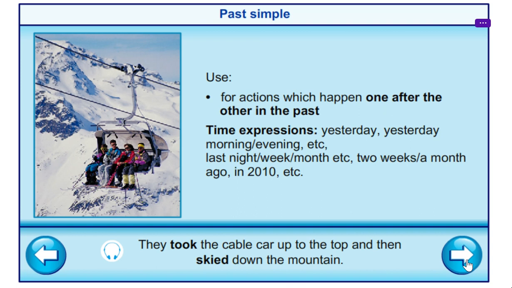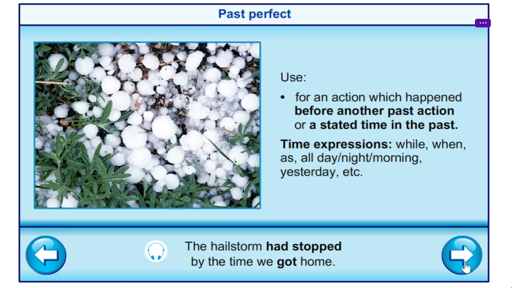Okay. Past simple again, another use for past simple is for actions which happened one after another in the past. Time expressions are the same thing: yesterday morning, yesterday night, like that. So listen to the example. They took the cable car up to the top and then skied down the mountain. So like took and then skied, two past tenses, one after another.